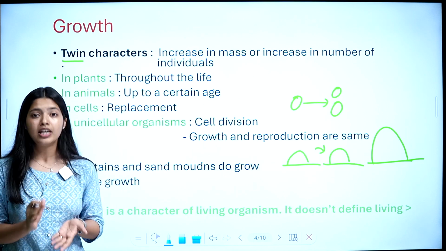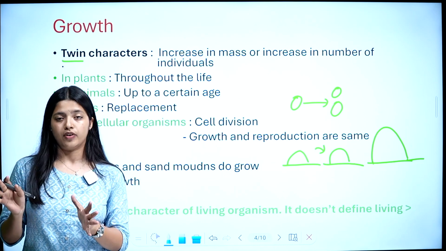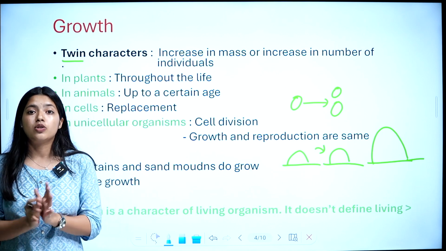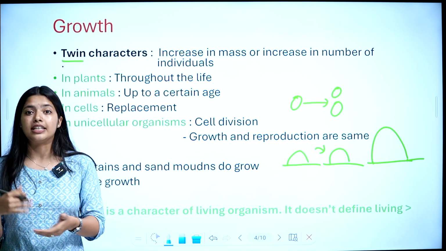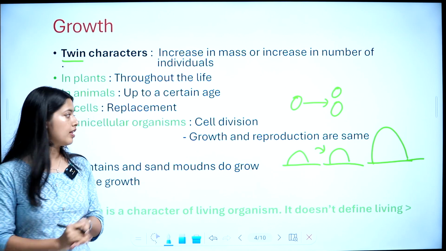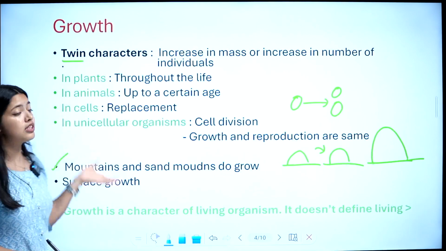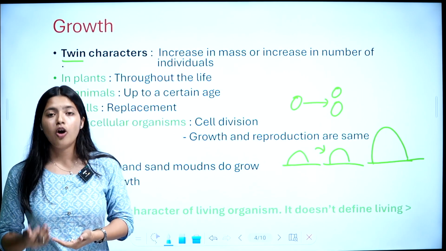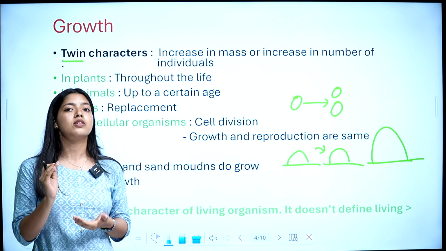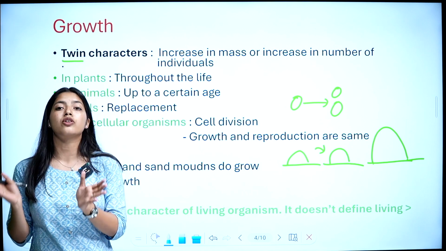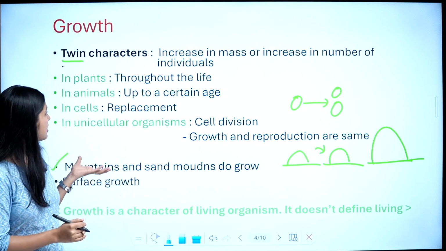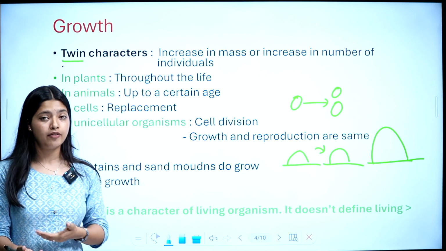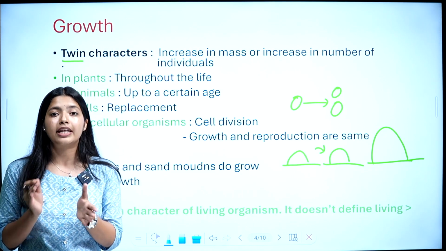That means every living organism can grow. Okay, that's fine. But everything that can grow is not living. It's not necessary that it is a living organism. So that was the point. Once again, growth is the increase in mass or increasing number of individuals. Then we saw some examples. In case of plants, it is throughout their life. For animals, it is up to a certain age.